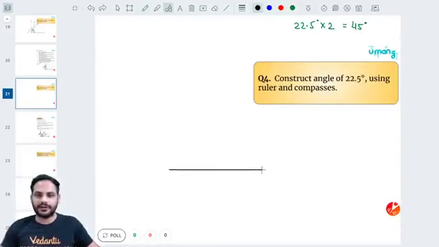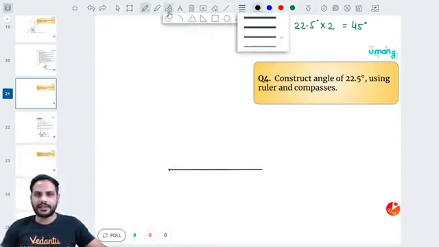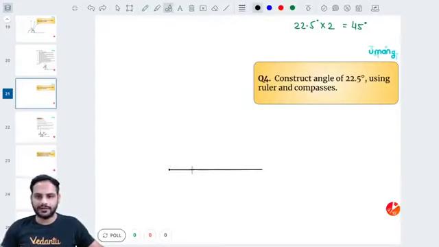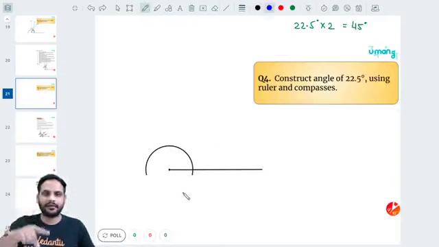So first thing, draw a line, okay, keeping the tip of the compass over here, make one arc of some significant length. Okay, this is one arc you have made. Now I can say sir, 45 degree I can get by drawing the angle bisector of 90 degree, right?